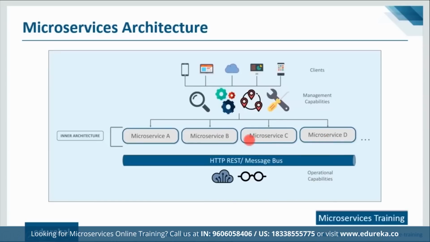Now, these microservices have their own load balancer and execution environment to execute their functionalities, and at the same time capture data in their own databases. So microservice A will have its own load balancer and execution environment and will have its own database as well. Similarly for other microservices also. Now all the microservices communicate with each other through a stateless server, which is either REST or a message bus.